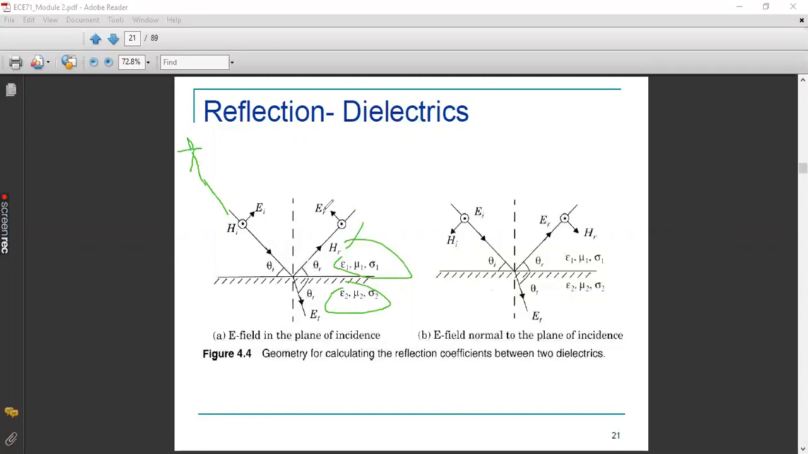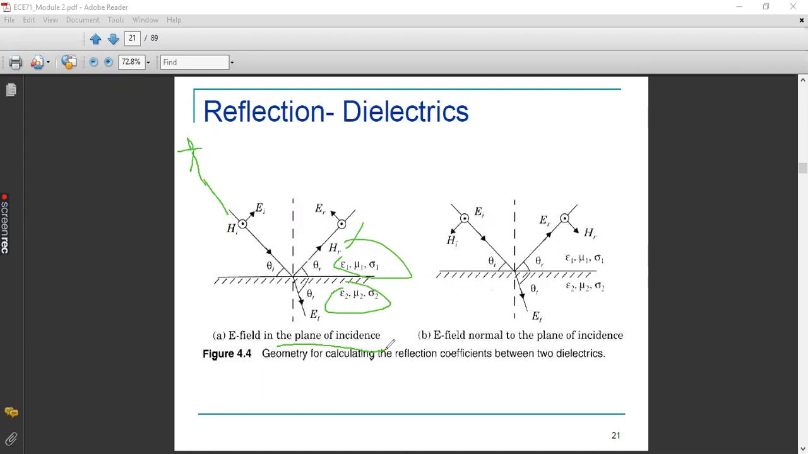And in this first figure, that is figure number A, you can see that the electric field is in the plane of incidence. Please note, plane of incidence. What do you mean by plane of incidence? Plane of incidence is nothing but a plane which is having the normal to that horizontal surface. Okay. Plane of incidence is a plane that is having your electric field lines, then you have that normal as well as your surface on which this electromagnetic wave gets impinged.